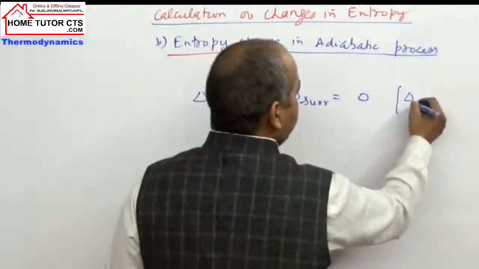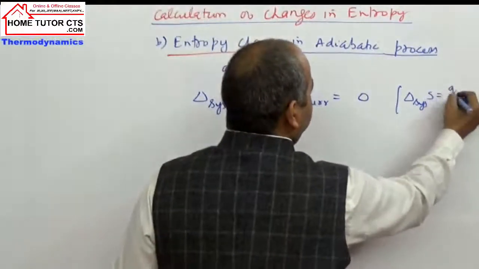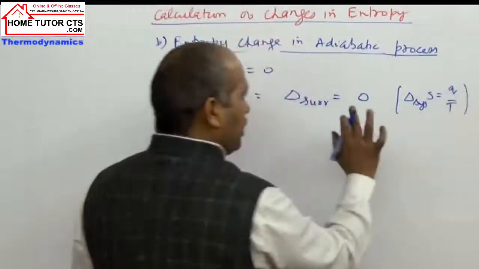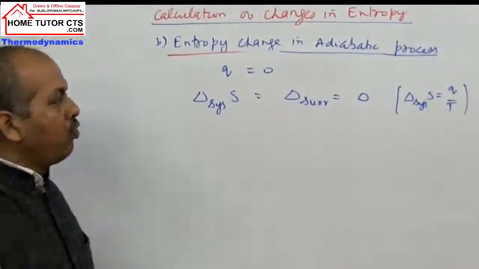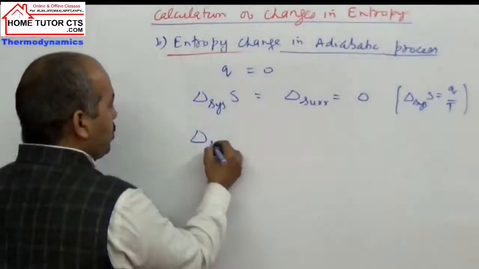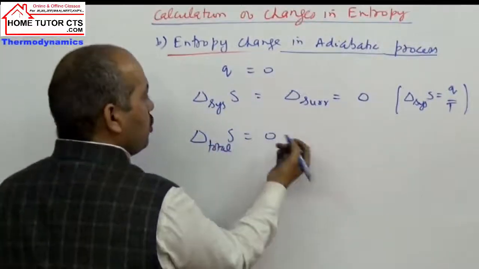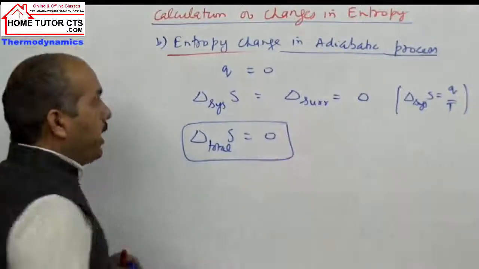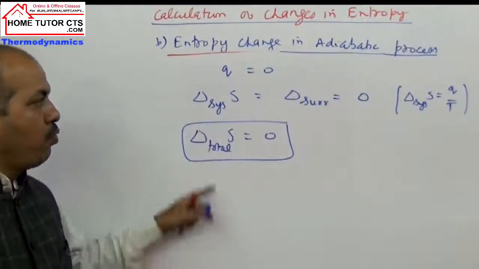What is delta S system here? Q by T. So Q is 0, so delta S system will be 0. Again delta S surrounding will also be 0 for this process. When you add them, how much is delta S total? It is 0. So for an adiabatic process, delta S system plus delta S surrounding will be 0.